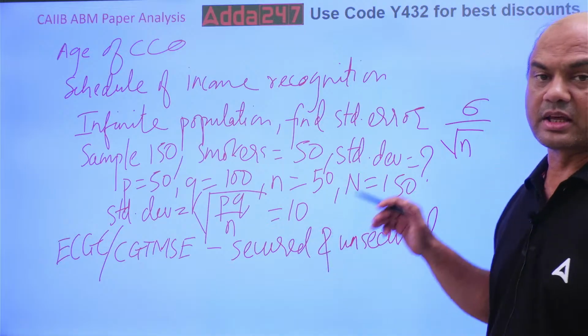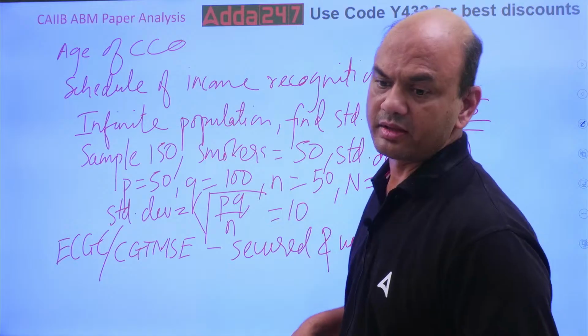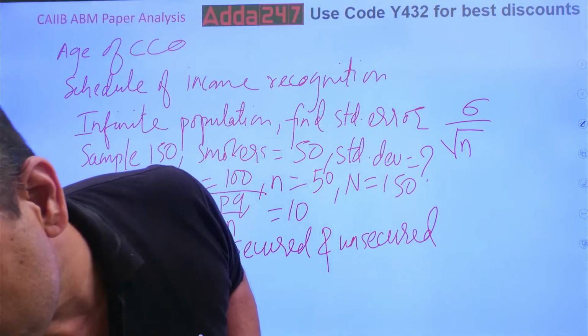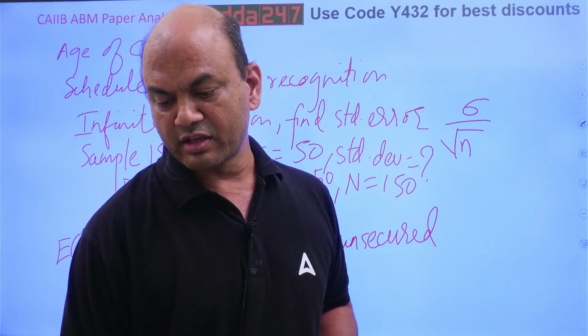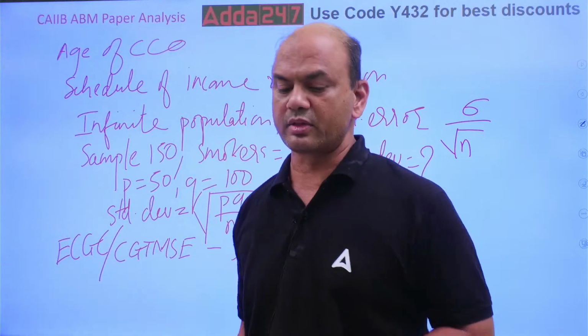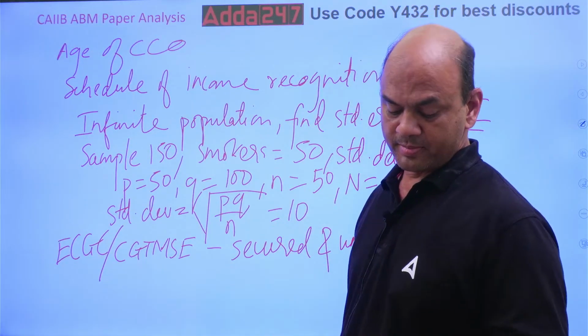For the secured portion, they are not applicable. We have to subtract the security and then go for the cover. Kindly note this. Both these covers are not applicable to the secured portion. Got it, everyone?